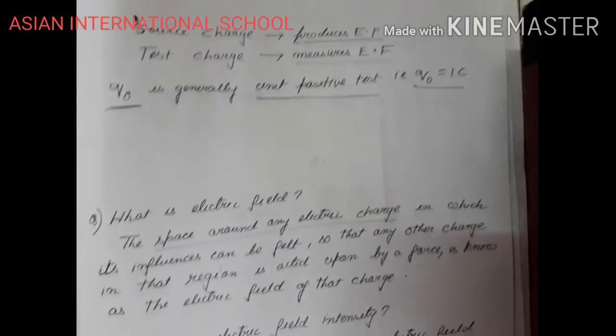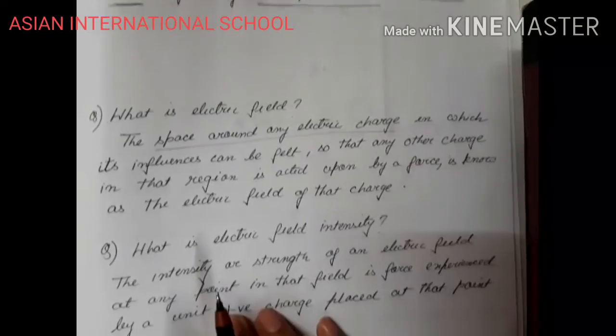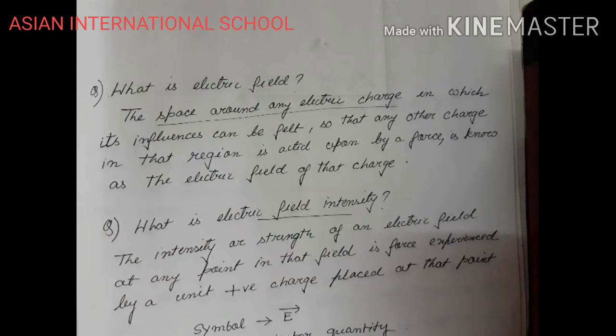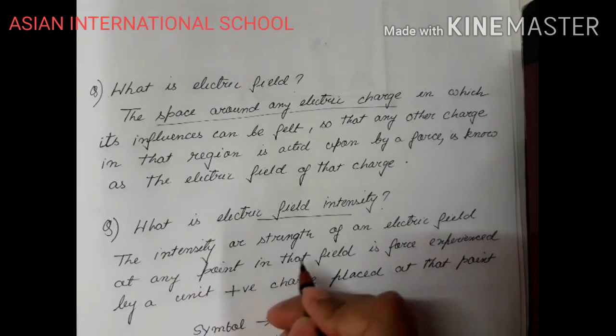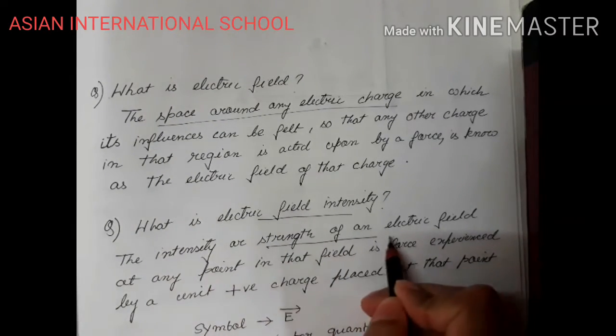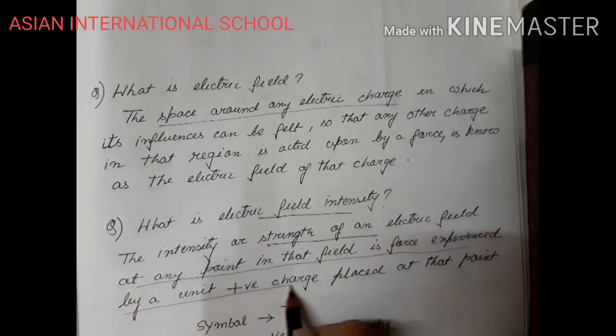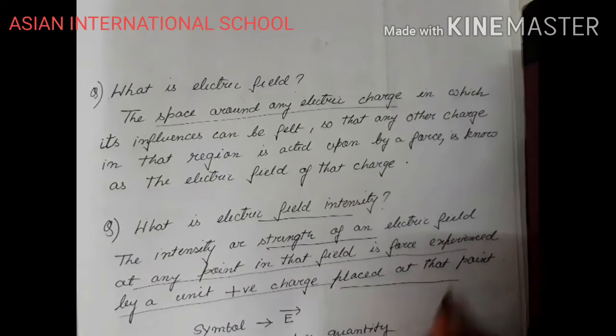Now if I say the word electric field intensity, it means how strong the electric field is. If the electric field is very strong, then more force will be applied on the test charge, and if the electric field is less strong, then less force will be applied. So electric field intensity measures the strength of an electric field. The intensity or strength of an electric field at any point in that field is the force experienced by a unit positive charge placed at that point.